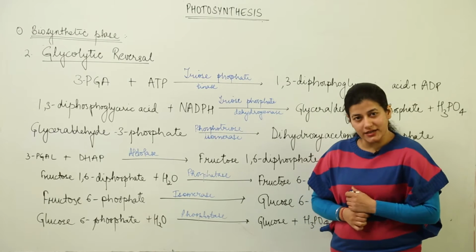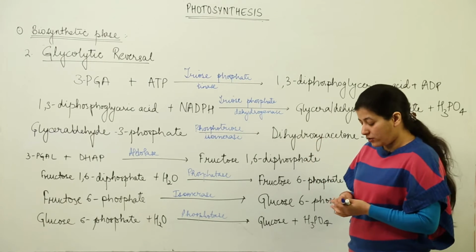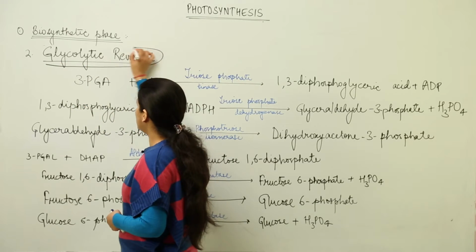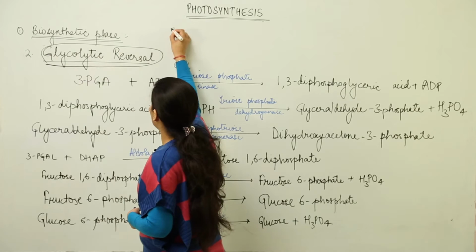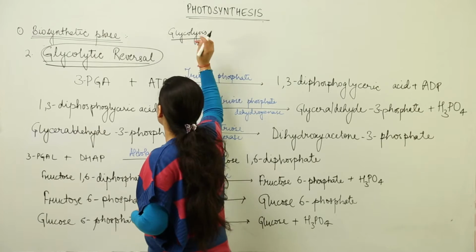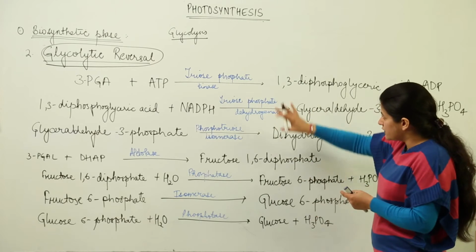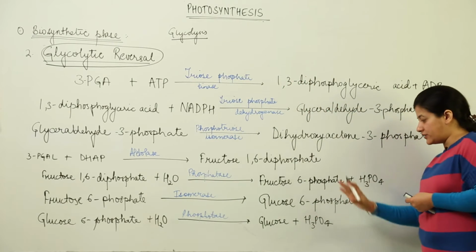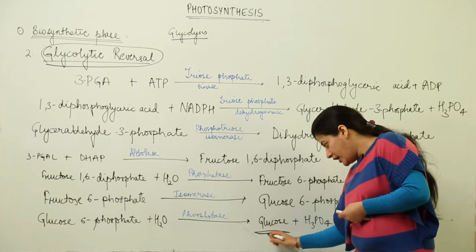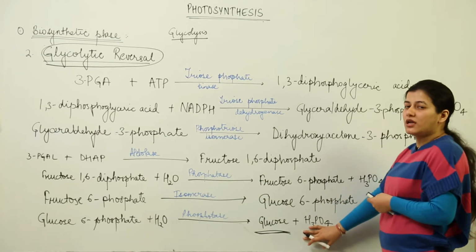Coming to the second stage of the biosynthetic phase, that is Calvin cycle we are studying, we have glycolytic reversal. Now, this stage, as you can see in the name itself, you try to recall what you had studied in glycolysis when you did respiration in class 11. Reversal of that would be there. Now, what you see over here, instead of starting from the beginning points, let's start from the end where we have glucose being formed. Now, if you can recall what was there in glycolysis, glucose breaks down into,